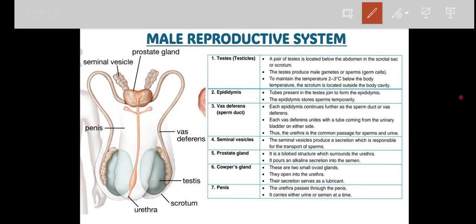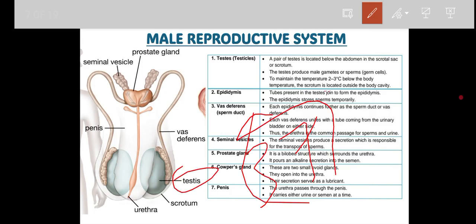Likewise, if for any reason the testes remain at a temperature of 37 or more, they will not be able to do spermatogenesis.